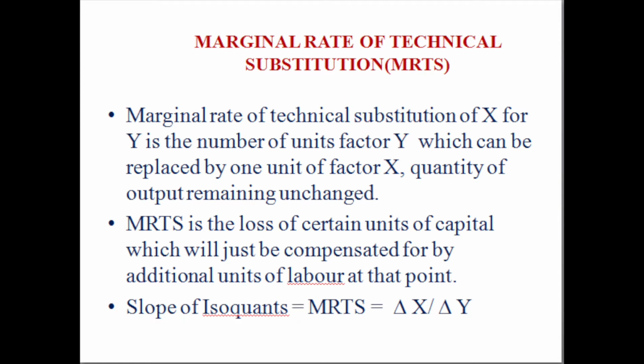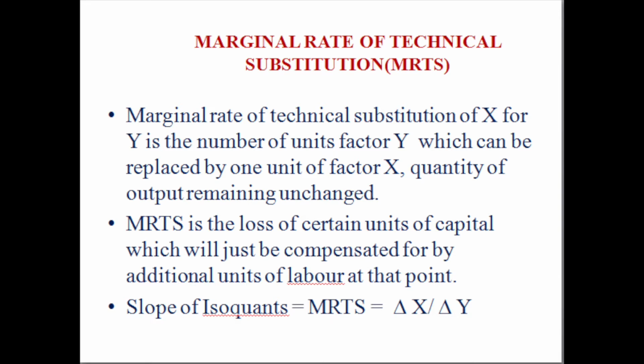Let us first discuss MRTS, that is marginal rate of technical substitution. Marginal rate of technical substitution of X for Y is the number of units of factor Y which can be replaced by 1 unit of factor X, quantity of output remaining unchanged.